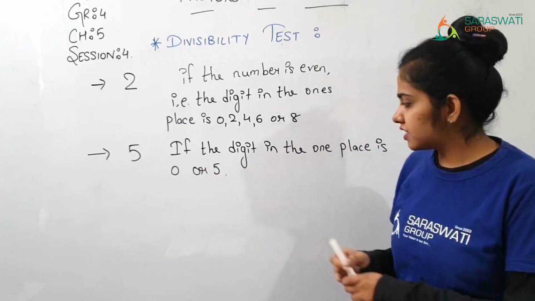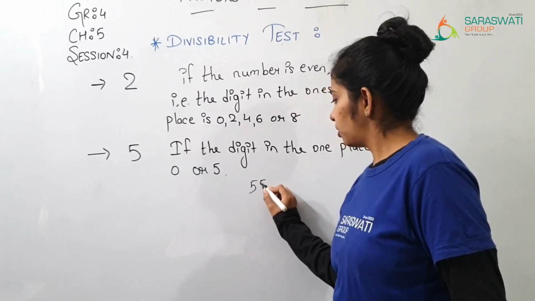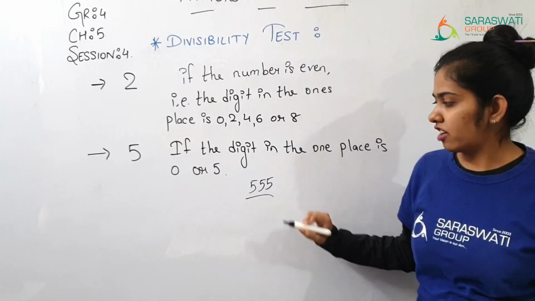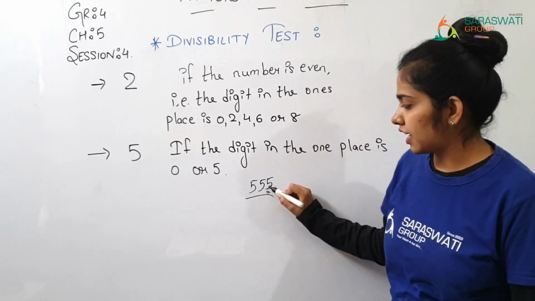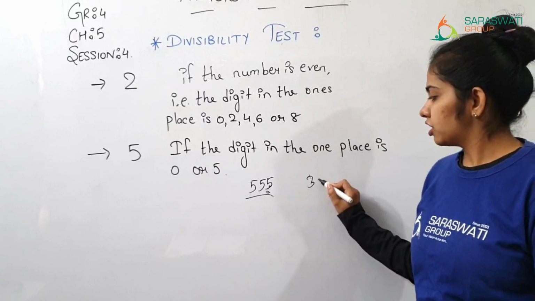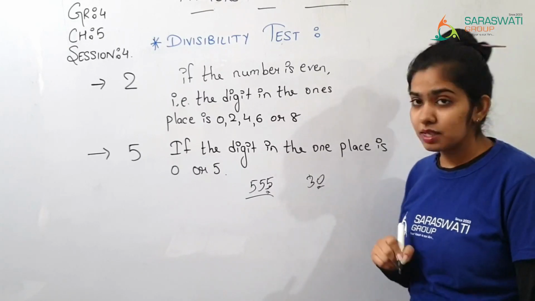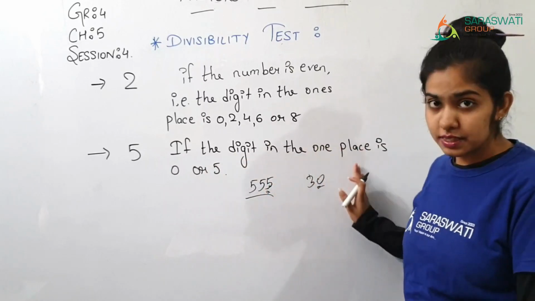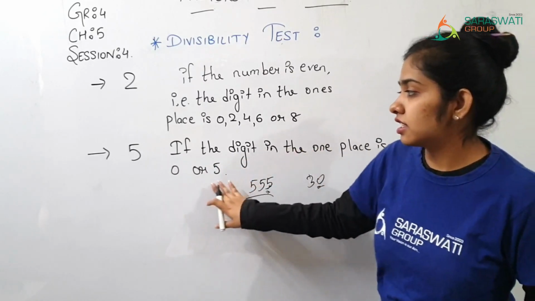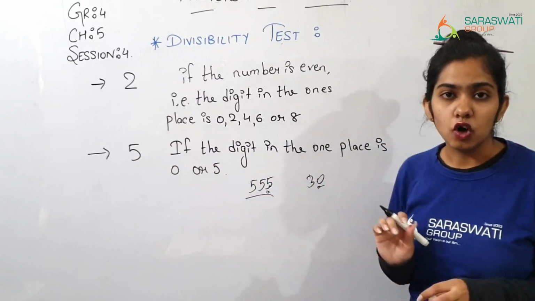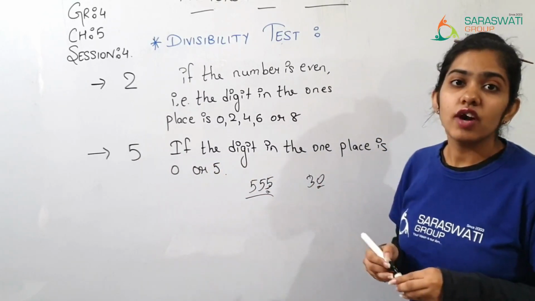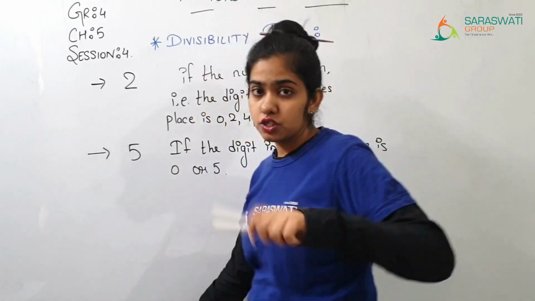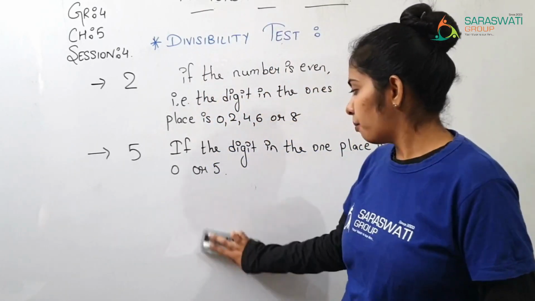Okay, for example, 555. This digit is divisible by 5 because here at the ones place, at last, 5 has come. Then 30, because here at the ones place there is 0. So if there is 0 or 5 at the ones place, then and only then is the number divisible by 5. Okay, that number is divisible by 5. Otherwise it is not divisible by 5. So you need to keep these points in your mind.